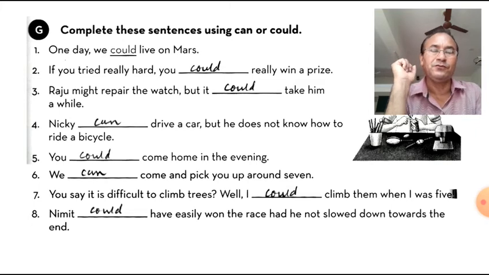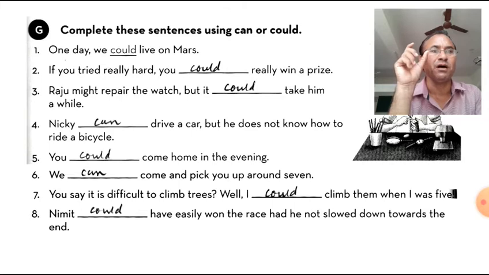Now let's see G. Complete these sentences using can or could. So it's obvious, because in other exercises we can use more than one, but here the instruction is clear, that's why we will have to use can or could, keeping in mind the whole meaning of the sentence. First one is given here: One day we could live on Mars.